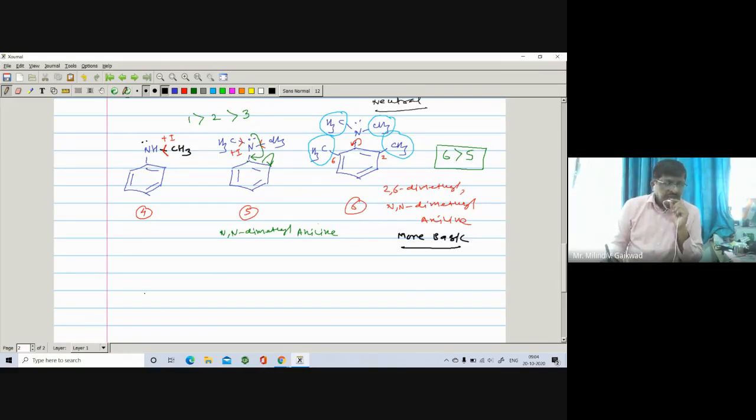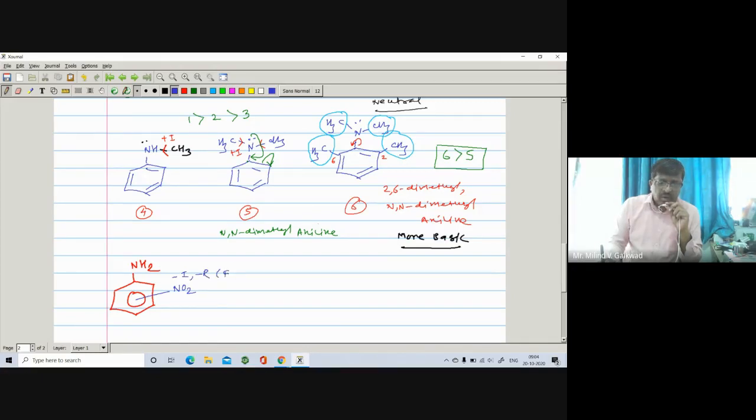But suppose we introduce an electron withdrawing group on the aniline. For example, here is an aniline nucleus with NH2, and on this there is a NO2, meaning an electron withdrawing group. It exhibits minus I and minus R effect.